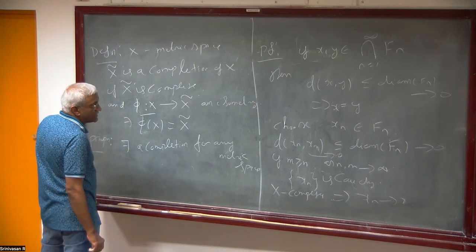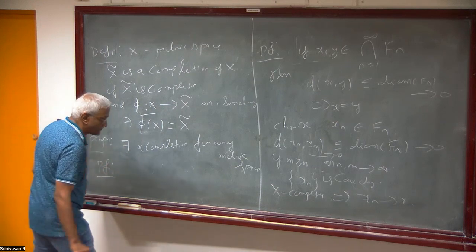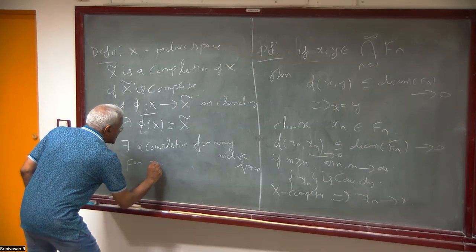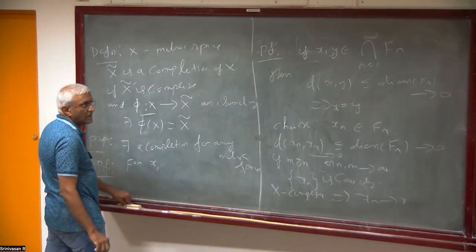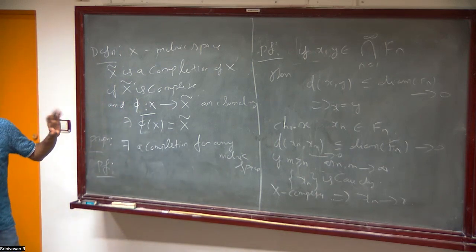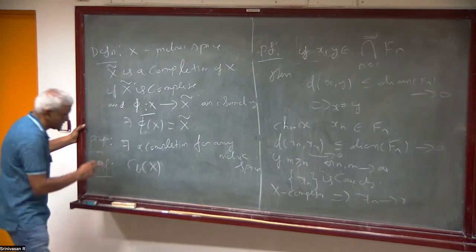So there exists a completion for any metric space. Proof. Fix x. What we will do is the following. We take any x in X. We want to embed it into a metric space. That metric space will be the continuous and bounded functions on X, which we have already done.